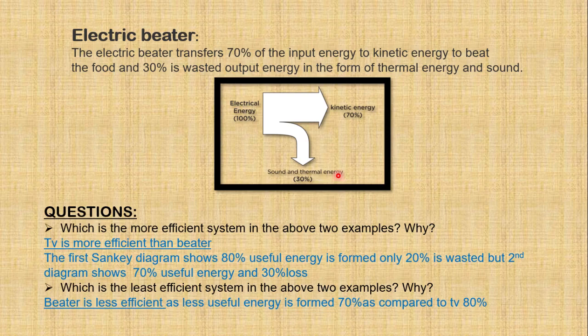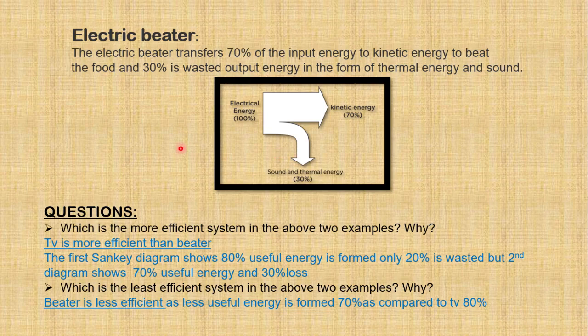So different devices have different efficiency, meaning they produce different amounts of output and some amount of the energy is lost. So that's why we say that different devices have different efficiency.